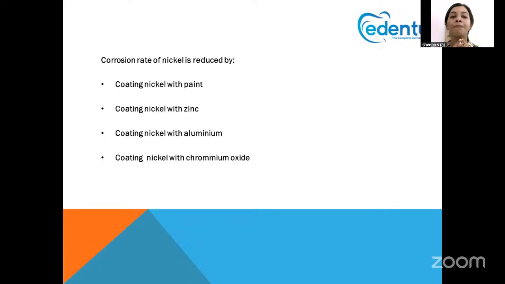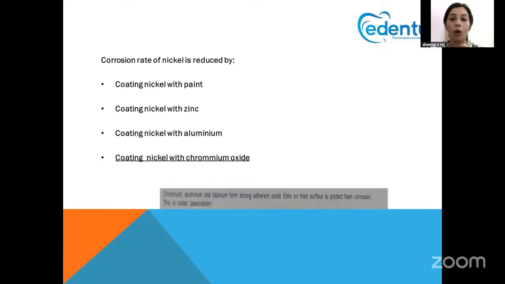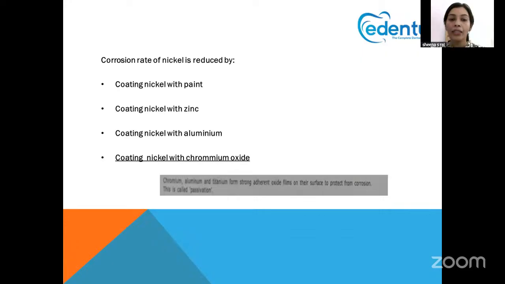So normally, for reducing the rate of corrosion of nickel, what we do is apply a chromium oxide on the surface of nickel. That is the procedure by which we reduce the corrosion rate of nickel. That is coating the nickel with chromium oxide. Another point to keep in mind is that chromium, aluminium and tin form very strong adherent oxide films on the surface to protect against corrosion.